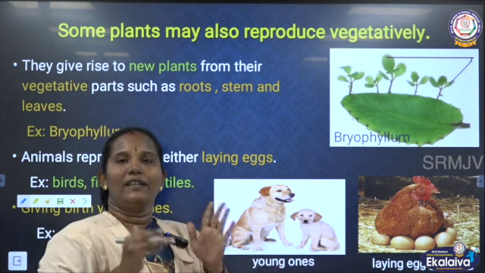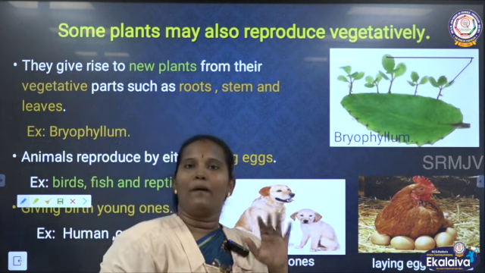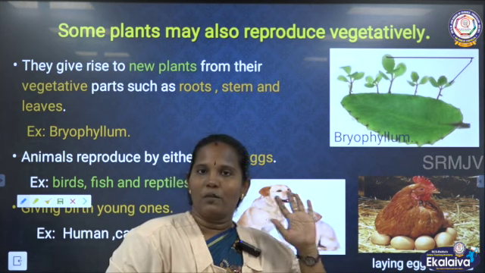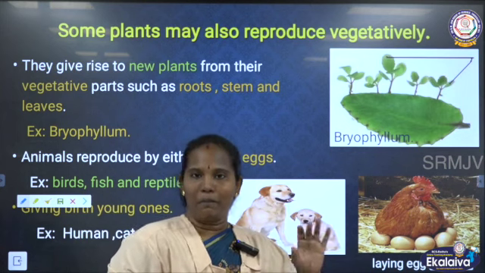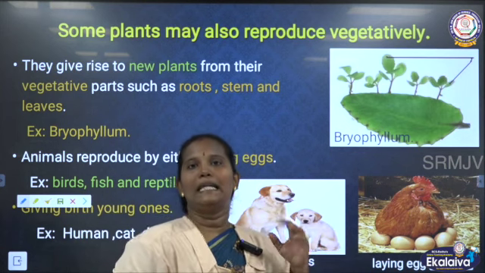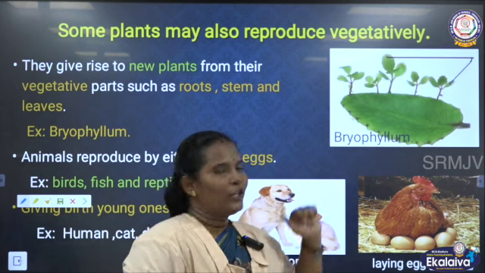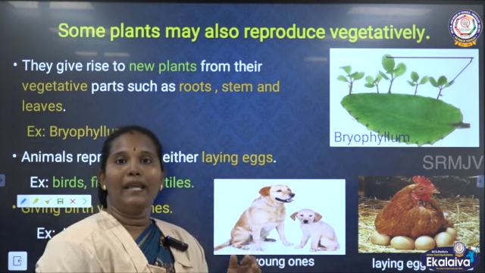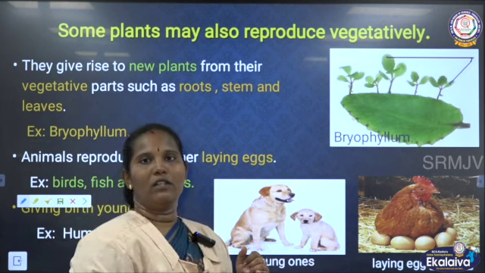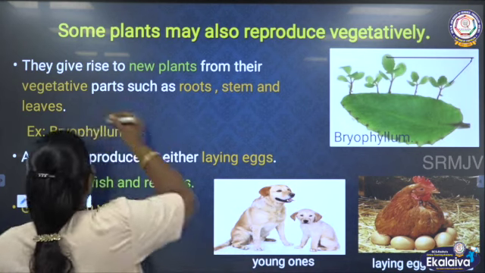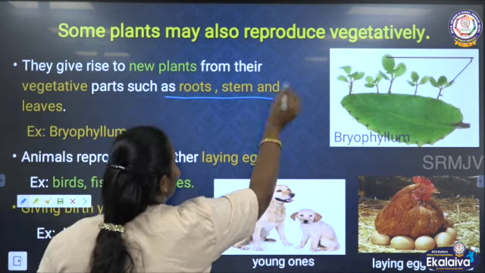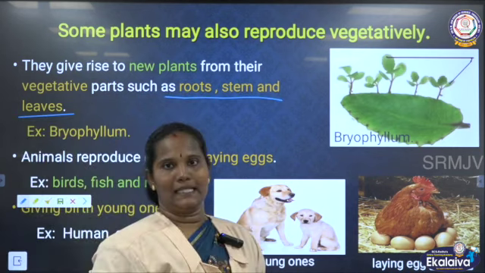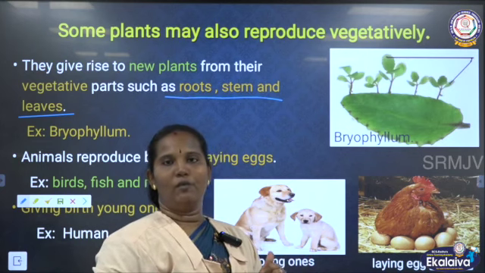Apart from this, if a plant grows without the seed, without the germination process, that is called the vegetative process. Vegetative process means a plant can make a new plant from other parts such as the root, stem and leaves. This is called vegetative reproduction.